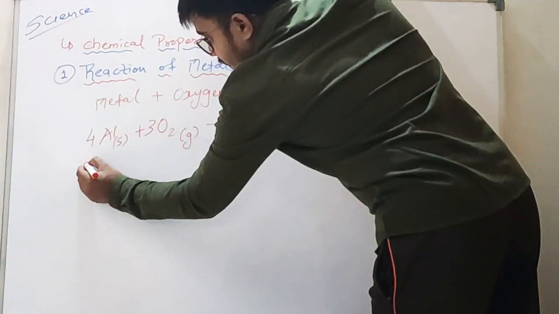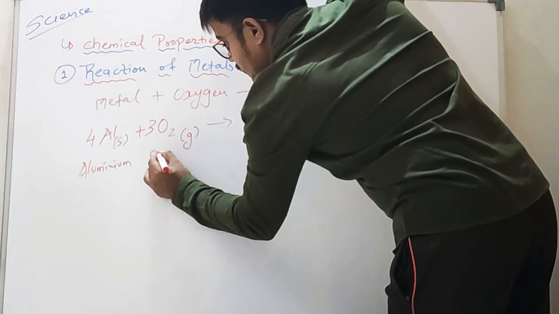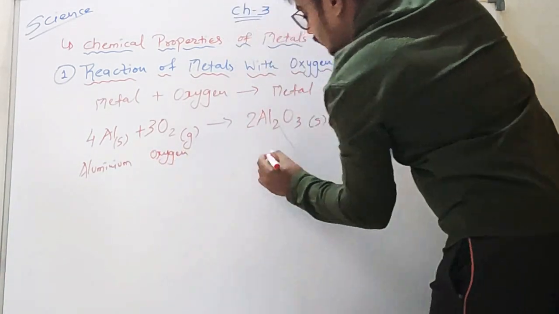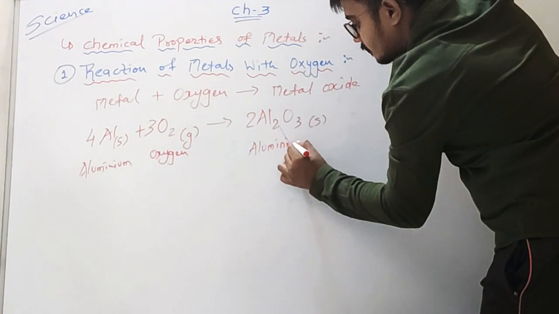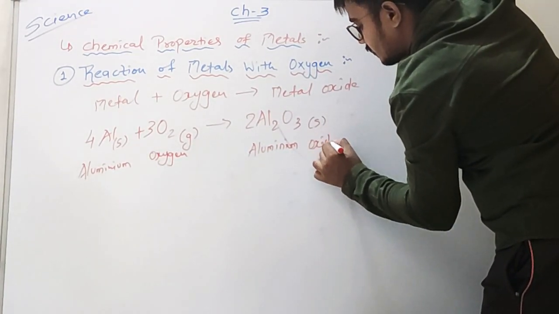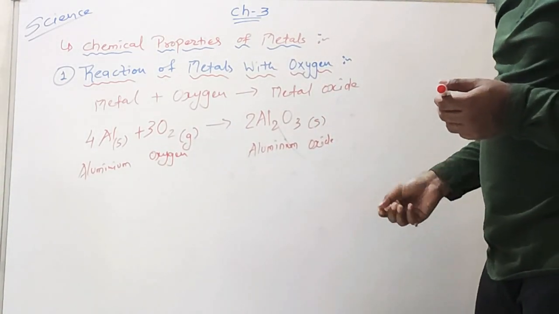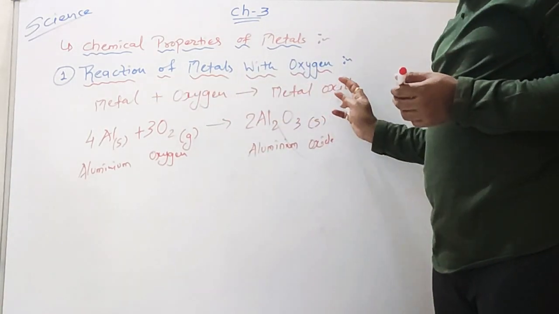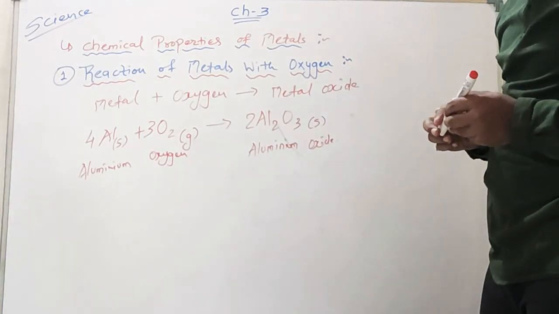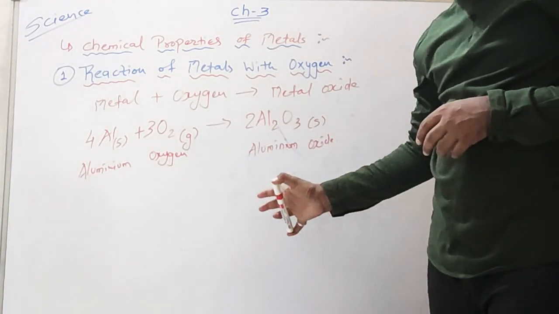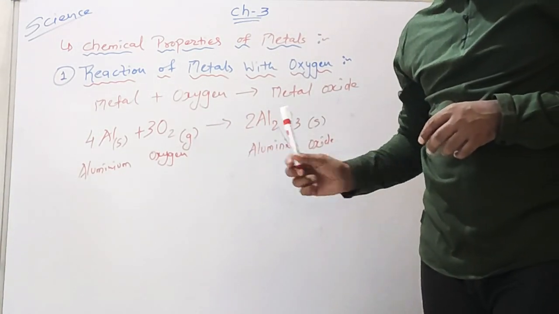This is aluminium, oxygen, and the main product is aluminium oxide. When it is asked in the exam, you will have to write this format of the reaction and 2 examples of it. Another example of it is when copper is reacted with oxygen, copper oxide is formed. In a similar way you can write the example of copper also.